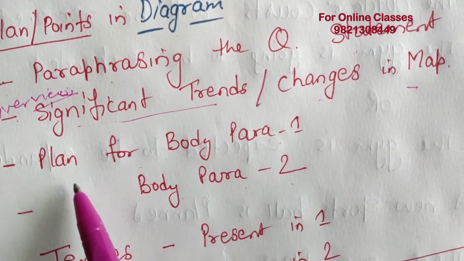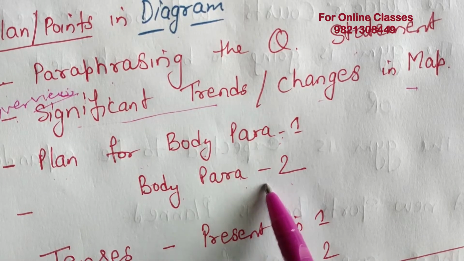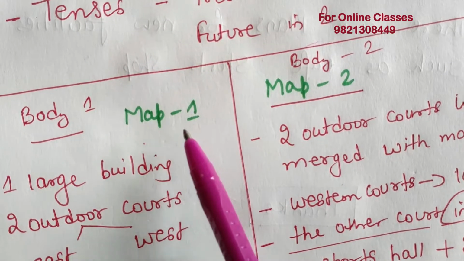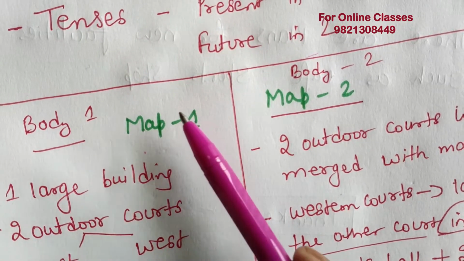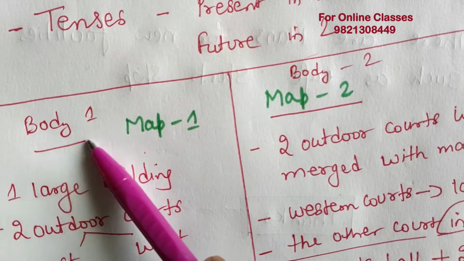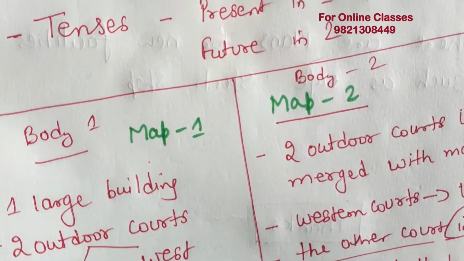Next important point is plan for body para 1 and body para 2, like we are used to do in writing task 2 also. Here you should do the same in writing task 1.